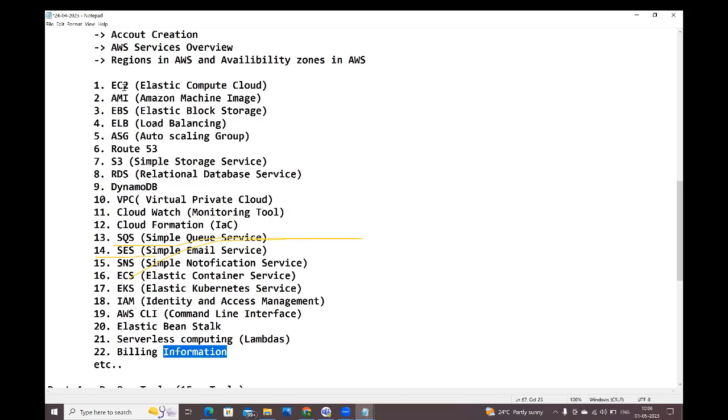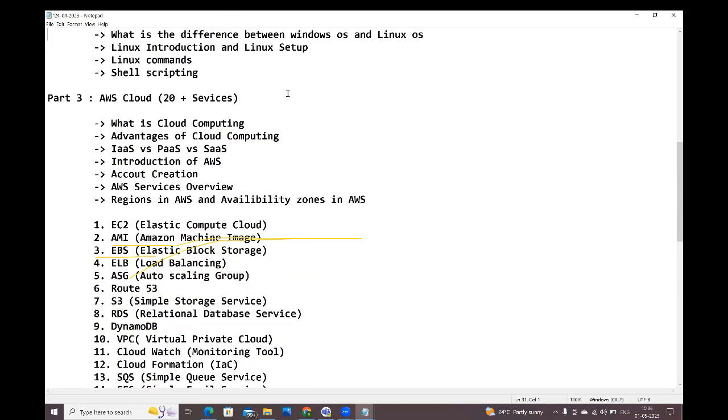This is the course content of AWS. Today we are going to start our AWS. That's why first I have given the AWS course content. If you want to attend these AWS sessions, what are the prerequisites? Linux basics are mandatory. Shell scripting basics are mandatory. That's why first we are going to discuss Linux basics and shell scripting basics. Once Linux basics and shell scripting basics are completed, then I will come to the AWS services.